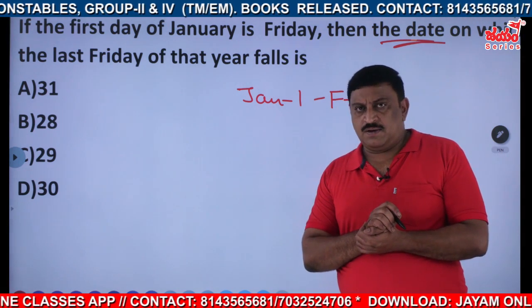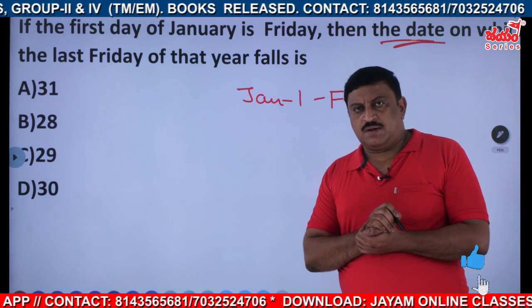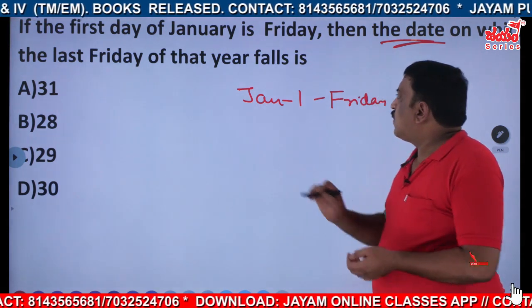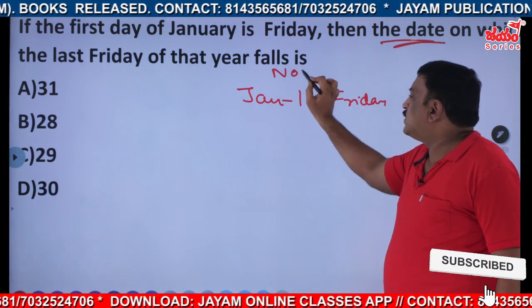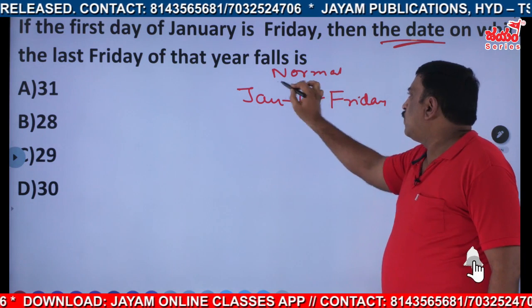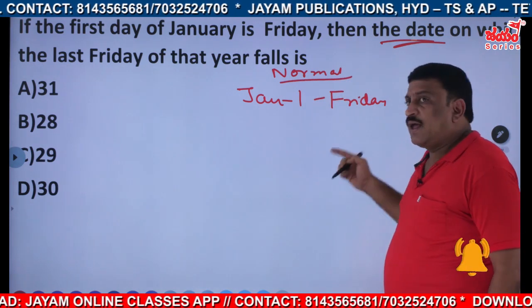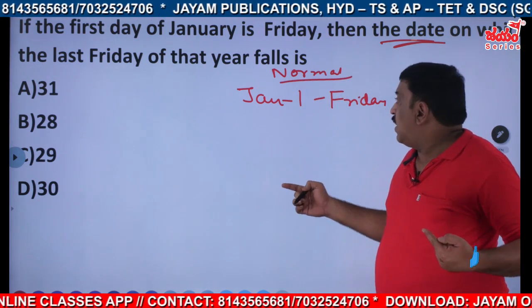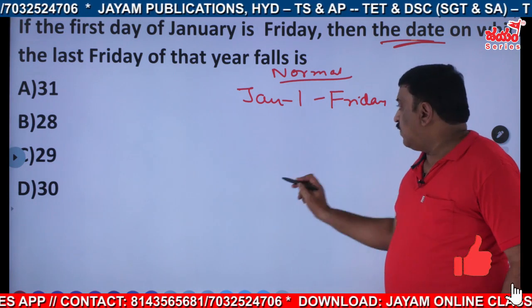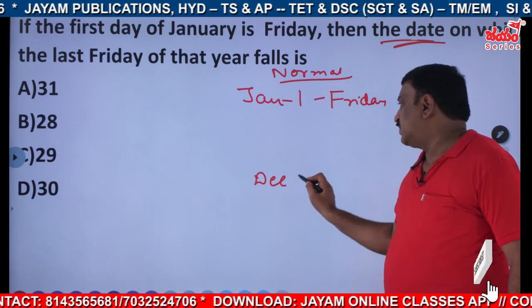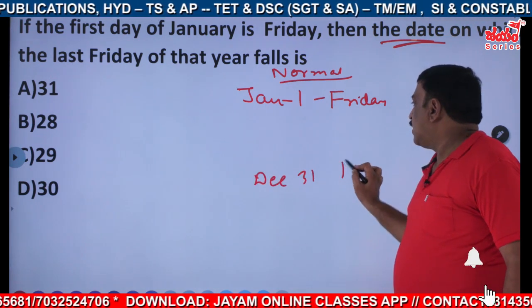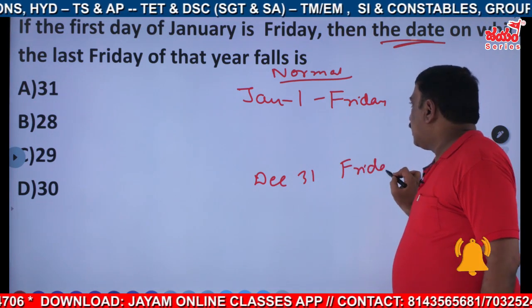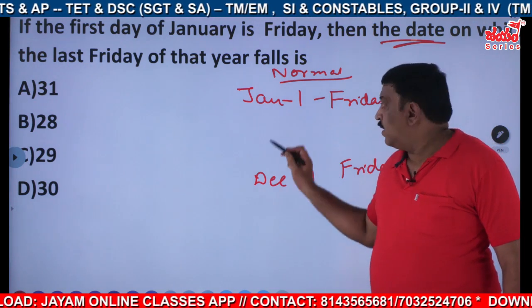Which year? Suppose this is a normal year. If January 1st is Friday, then definitely the last Friday will also be on December 31st, for a normal year, right?